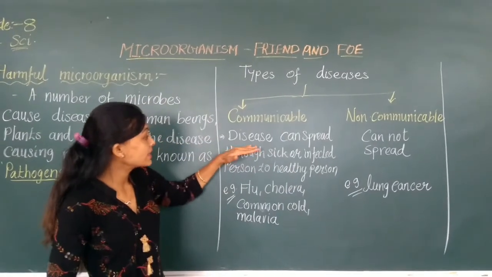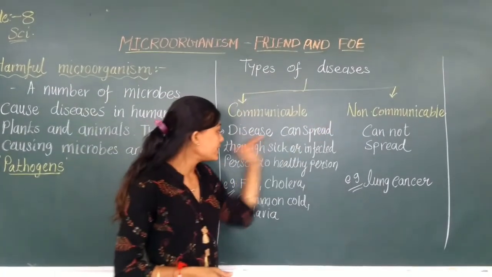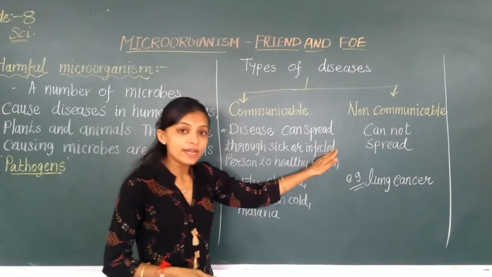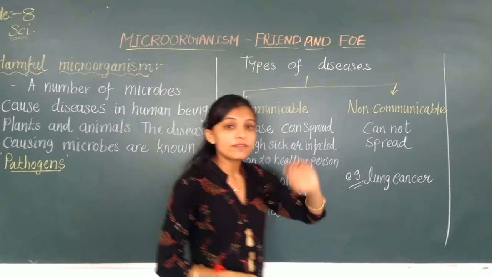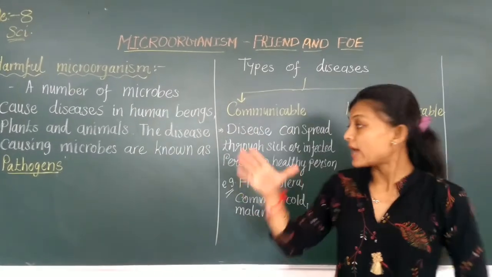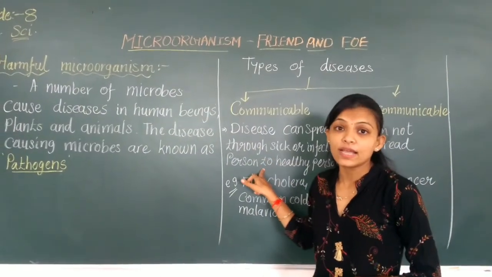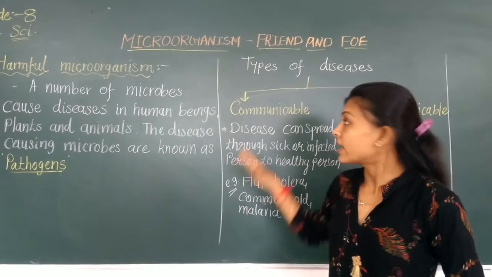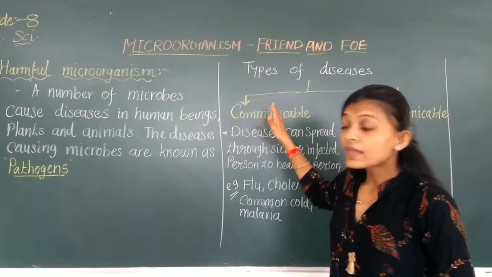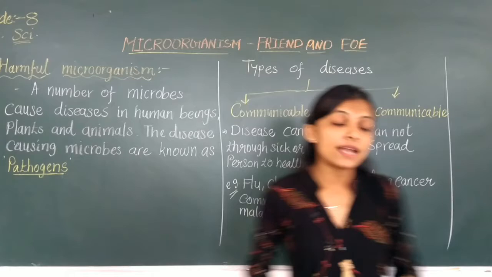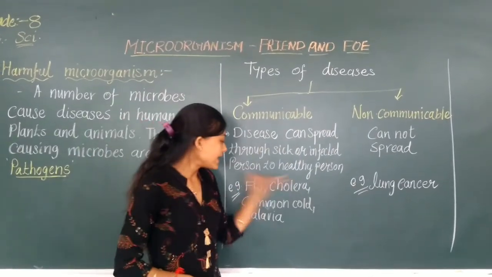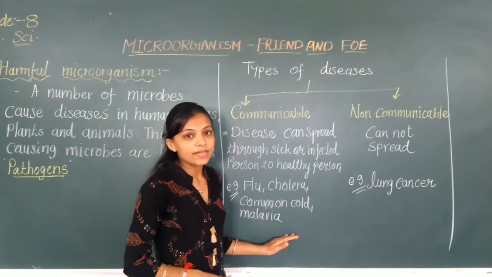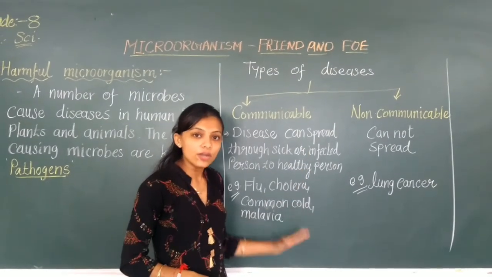Communicable disease means the disease can spread from a sick or infected person to a healthy person. Means जो sick person है, वो infected person है, उसकी वजह से कोई healthy person को जो कोई disease होता है, it is known as communicable disease. Examples of communicable disease are flu, cholera, common cold and malaria. These all are examples of communicable disease.